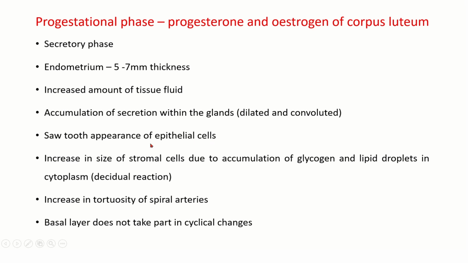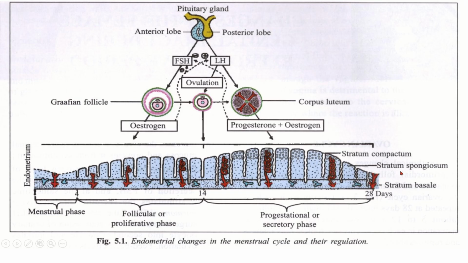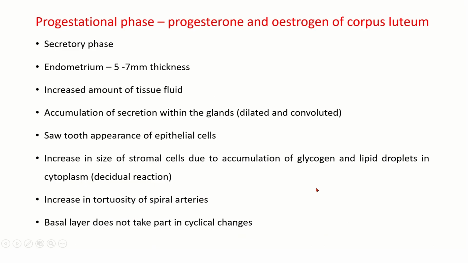There will be sawtooth appearance of the epithelial cells, and increase in size of the stromal cells due to accumulation of glycogen and lipid droplets in cytoplasm. This is called decidual reaction. There will be increase in tortuosity of the spiral arteries. The basal layer does not take part in these cyclical changes. Only the stratum compactum and stratum spongiosum, these two layers, will take part in the cyclical changes. Stratum basale will not take part in the cyclical changes.